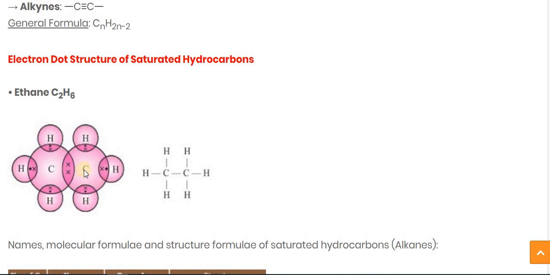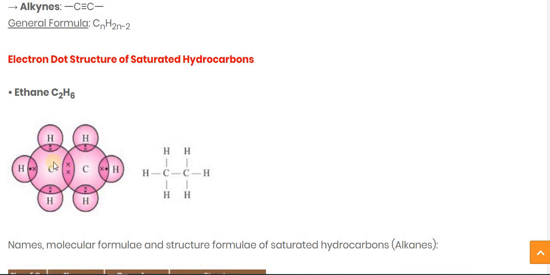Here the other carbon atom is there. It also possesses 4 electrons in its outermost orbit. So it donates one electron here, one here, one here, and one here. 4 completed. And same as this side, hydrogen is denoted by the dot, so the hydrogen also donates one electron. To satisfy the noble gas configuration, hydrogen requires 2 electrons and carbon requires 8 electrons.